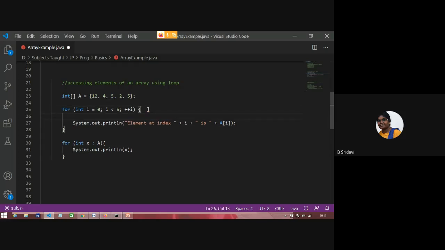See, if I want to double the elements there, I can write like this. A of 0 is equal to double. How to double it? A of 0 into 2. So 12 becomes 24, 4 becomes 8.